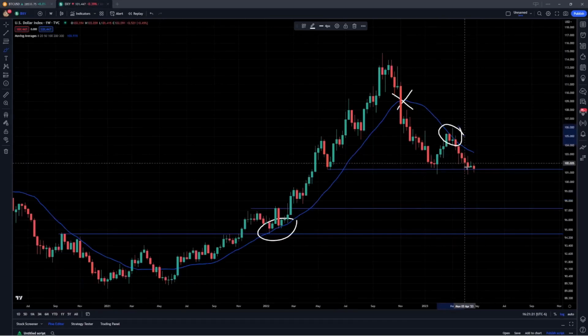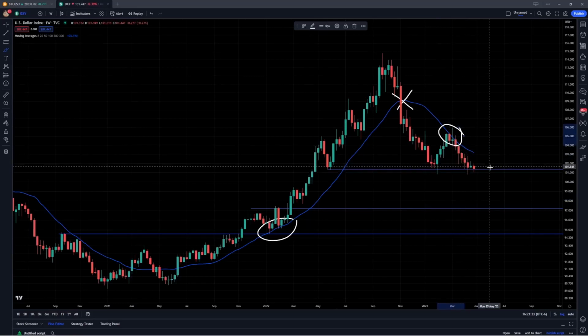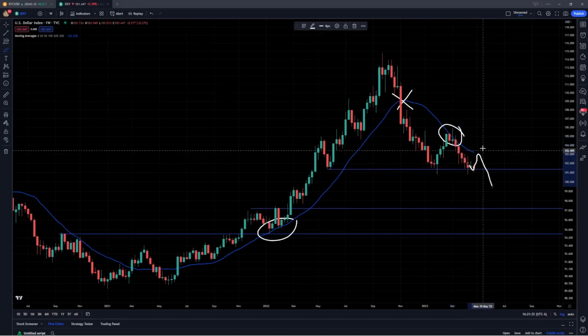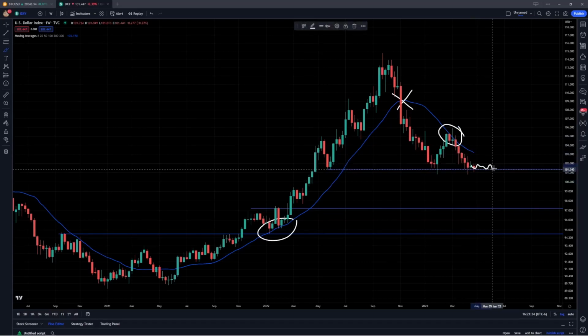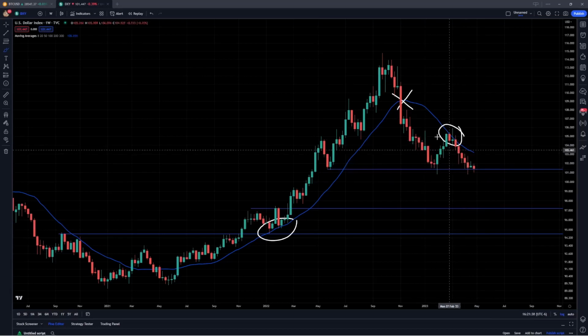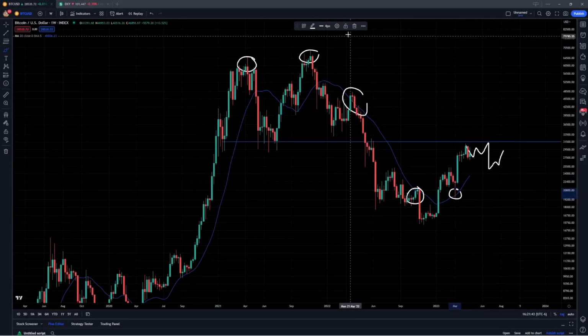So bearish on the DXY is a good sign for crypto, and I think that it is very logical to be bearish here. It is very logical to see this weakness, to see maybe a potential bounce to the 20-week and then rejecting, to see maybe some consolidation before eventually breaking down. But all signs for me point towards lower and a continuation. So that's why I think this is very bullish for crypto, especially with Bitcoin.